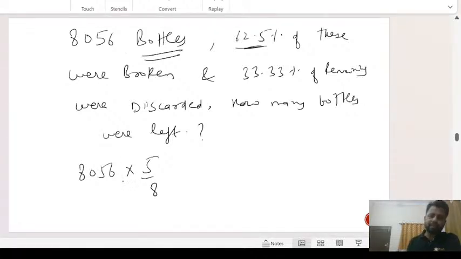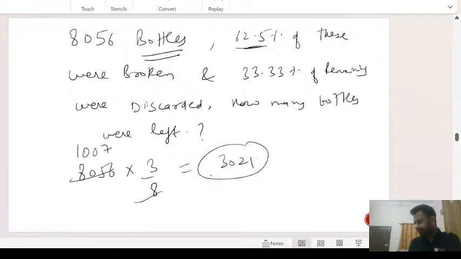Okay, so 8,056, 5 by 8 bottles were broken. So you don't need to write 5 by 8 because these were broken. How many were remaining? The remaining were 3 by 8. So let's calculate 3 by 8. This is 1, 8 ones are 8, 0, 0, 7. Into 3, 3,021 were left.